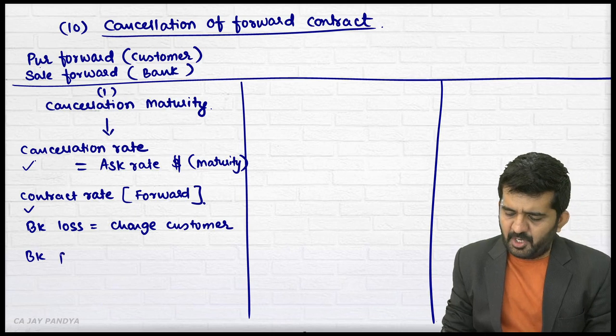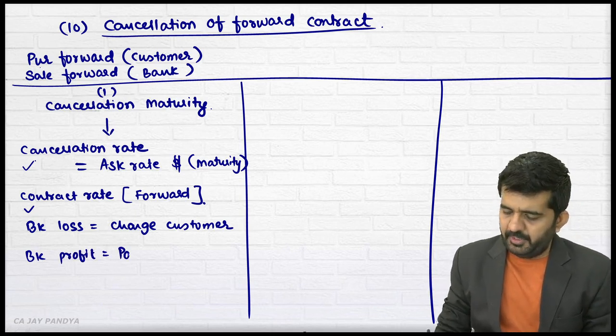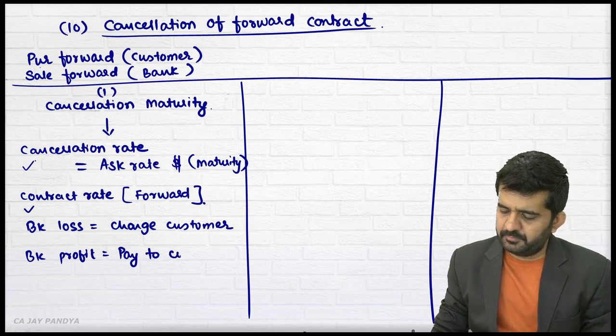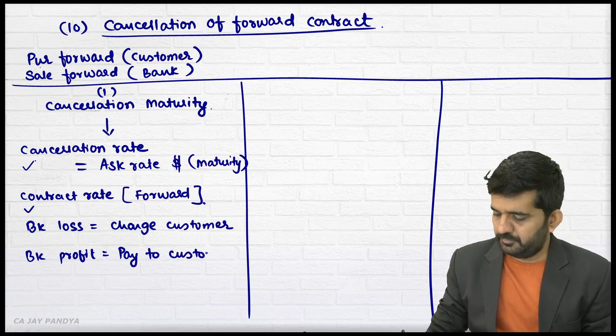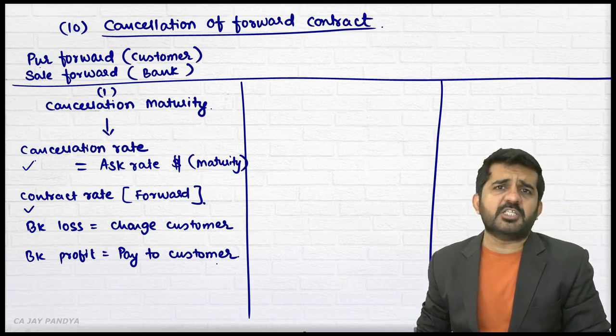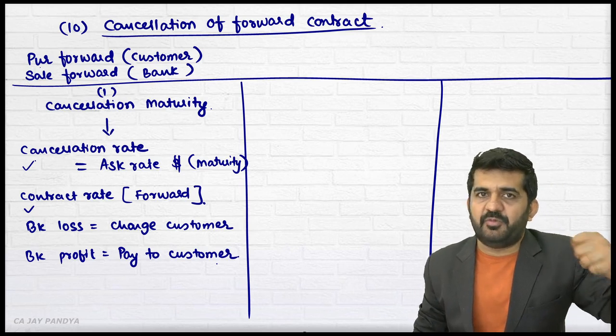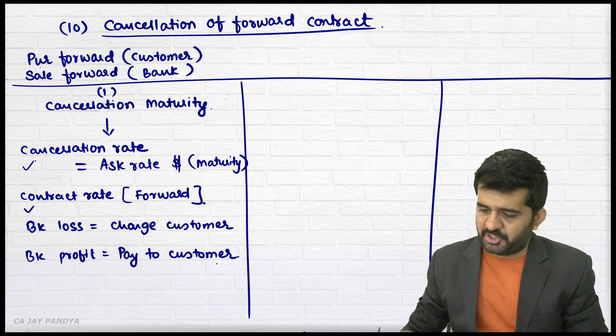If the bank is having a profit, it will pay back to the customer. Sorry. This was a simple thing. If you want to understand it in detail, there is one video of this in detail, cancellation on maturity.